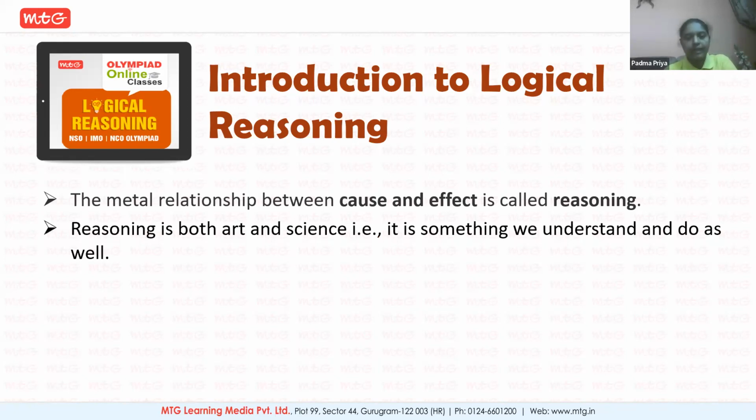Reasoning is both art and science. That is, it is something we understand and do as well. So reasoning is not only related to science, it's related to art also. I'll give you a simple example, children. Logical reasoning is not something big, it's not rocket science. It is something which every individual uses even before he starts speaking.